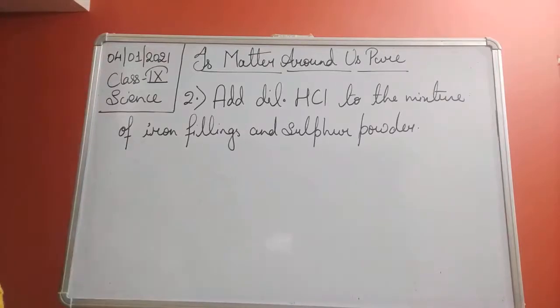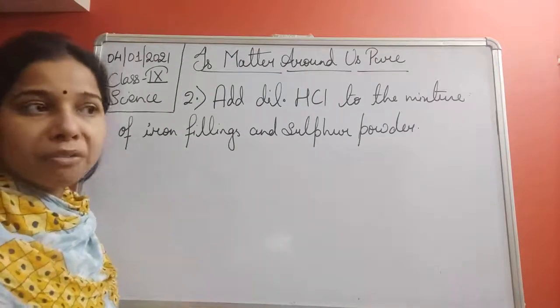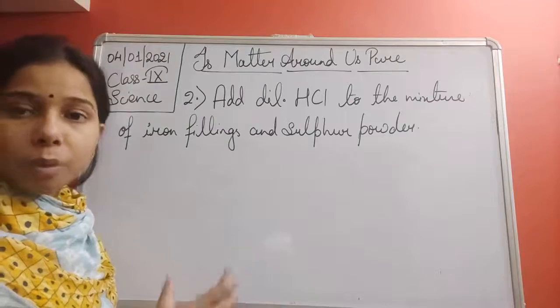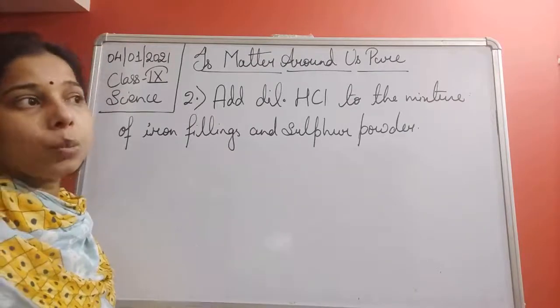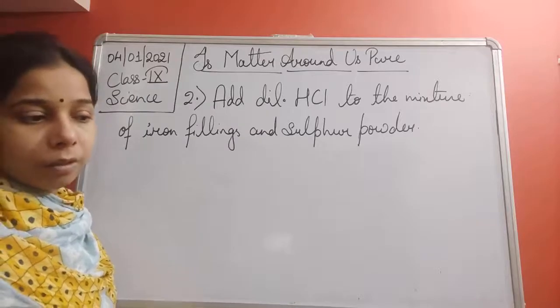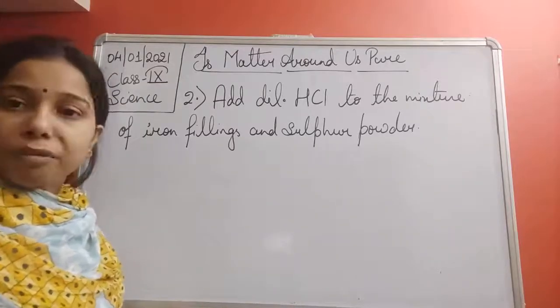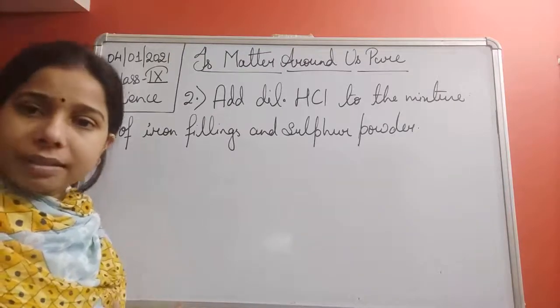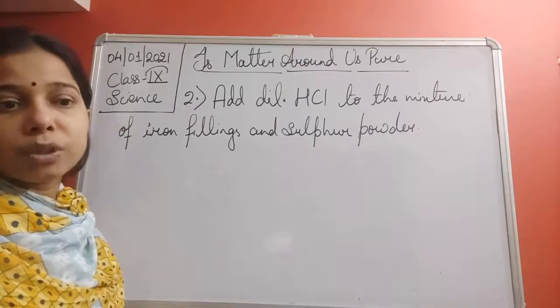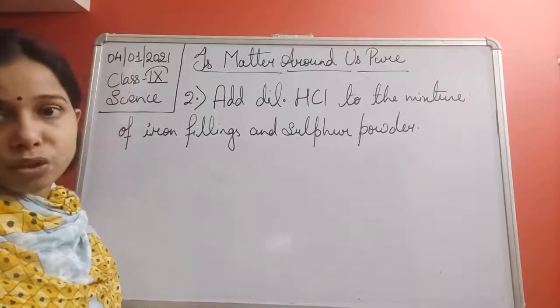When you bring a burning splinter close to the mouth of the boiling tube, a pop sound will be produced. This is the test by which we are able to detect the gas, and that is hydrogen gas.